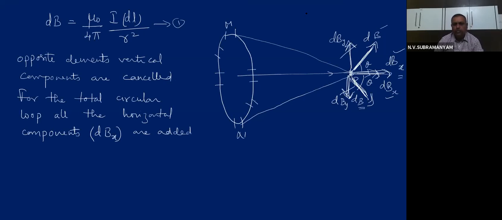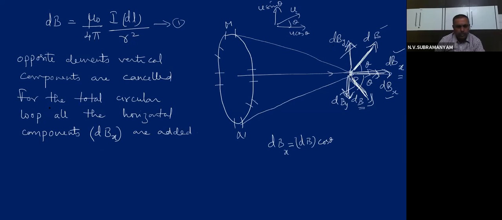Now you know, in your first year intermediate you studied vector u divided into two components, u cos theta one component, another component u sin theta. Like that, dB is divided into two components, x component and y component. Then what will be the dBx component? Everybody tell me. dBx will be equal to dB cos theta.